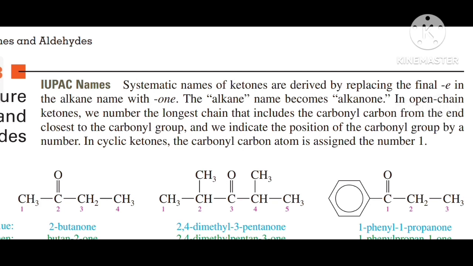Systematic names of ketones are derived by replacing the final letter E in the alkane name with ONE. The alkane name becomes alkanone. In open chain ketones, we number the longest chain that includes the carbonyl carbon from the end closest to the carbonyl group, and we indicate the position of the carbonyl group by a number. In cyclic ketones, the carbonyl carbon atom is assigned the number 1.